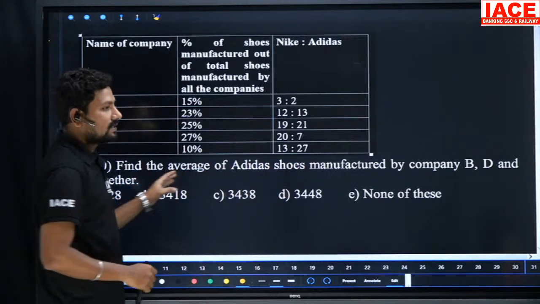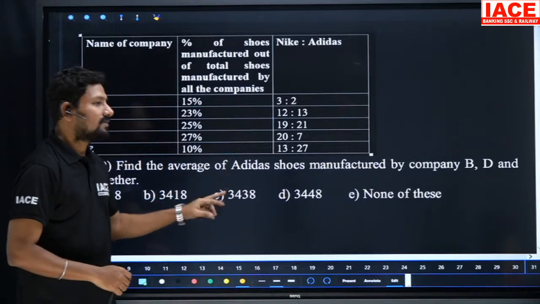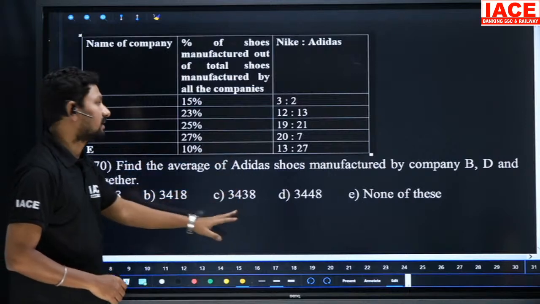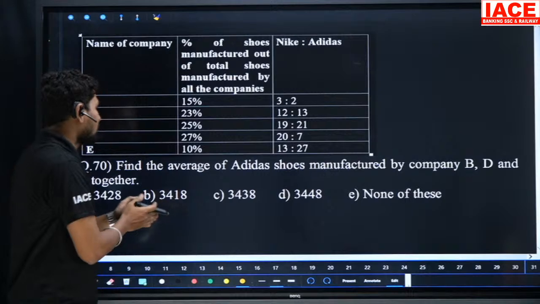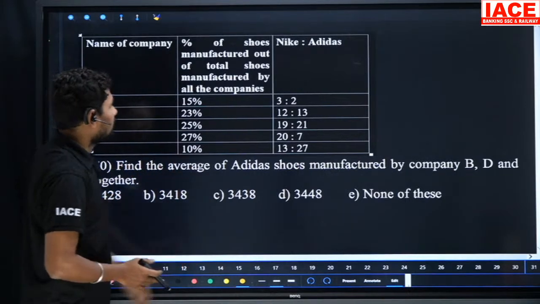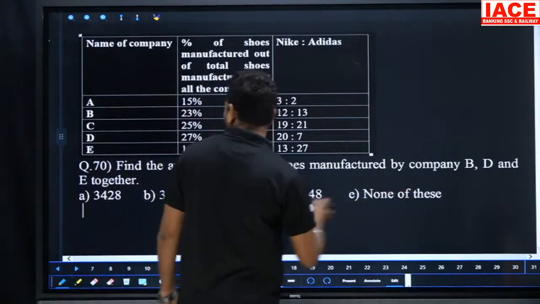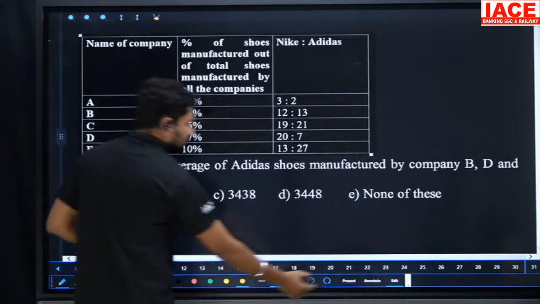Okay, so look at this data. Out of 5 questions, three are somewhat easy, but 2 are very difficult. The previous question and this question, when they ask for average and summation, are a little bit confusing and some numbers are missing. That's why we have to focus completely. Find the average of Adidas shoes manufactured by B, D and E together. Particularly they are asking for Adidas.